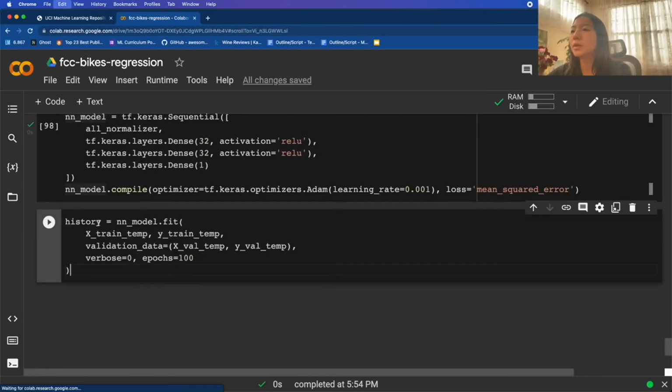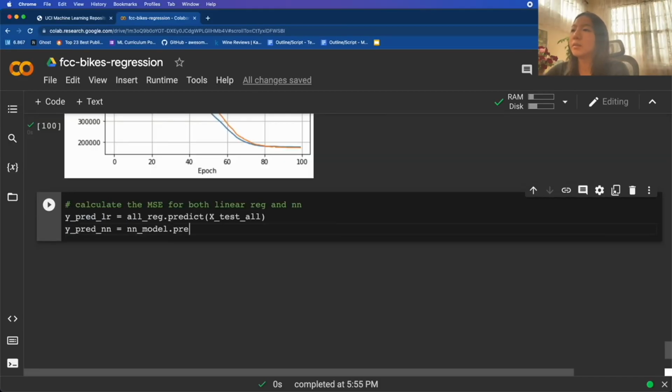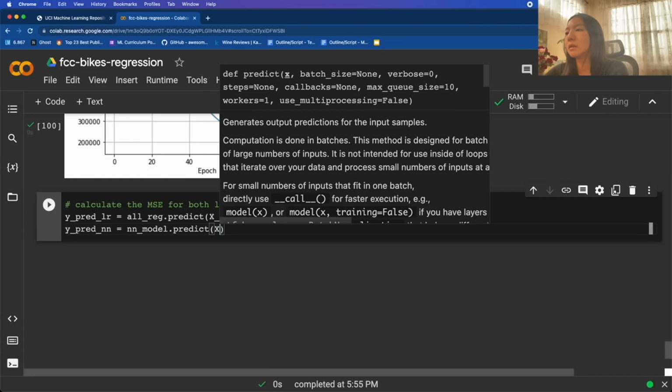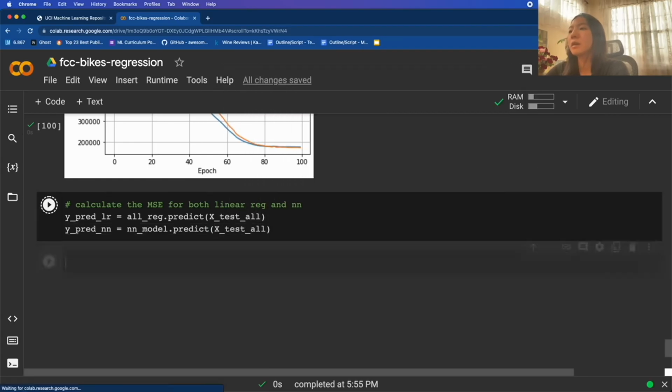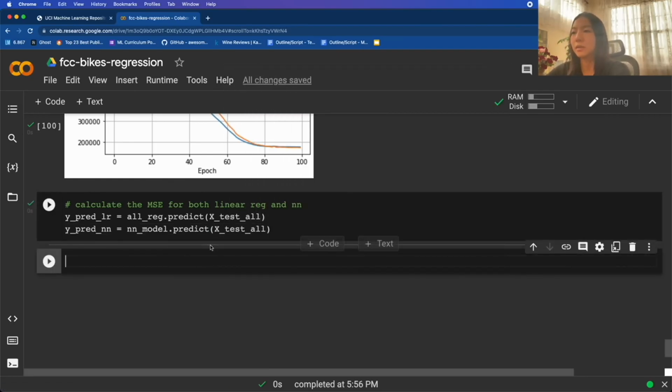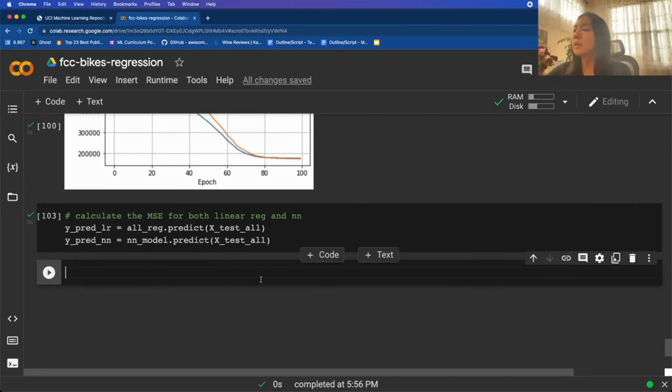The video outlines the process of fitting a model using a comprehensive dataset containing all features, emphasizing the importance of thorough model training for precise predictions. Mean squared error is presented as a vital metric for evaluating model performance, facilitating direct comparisons between a linear regressor and a neural network. Mastery of this metric is crucial for informed model selection.